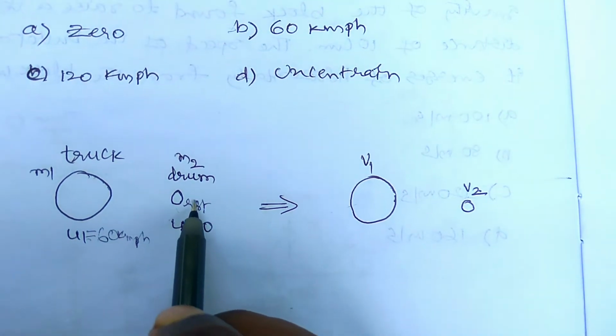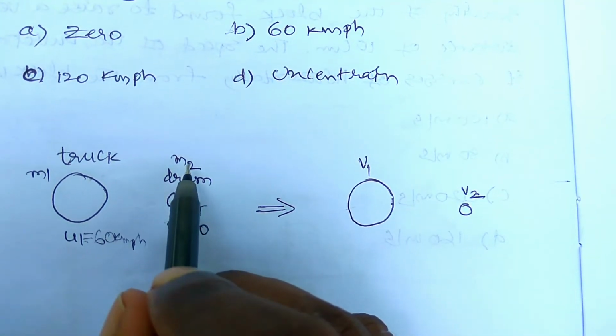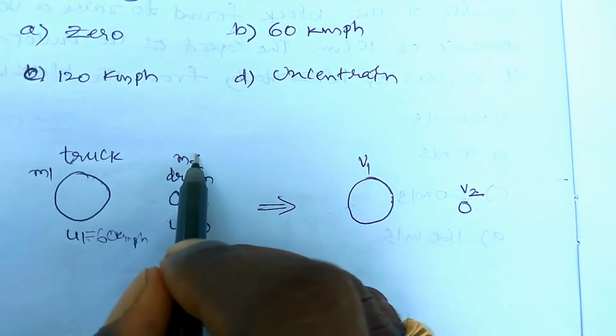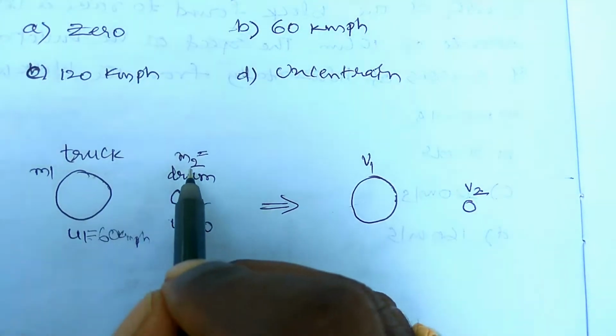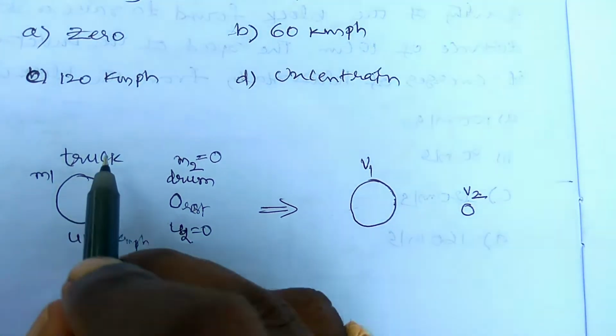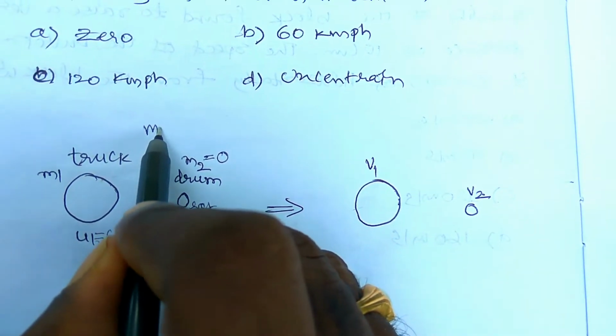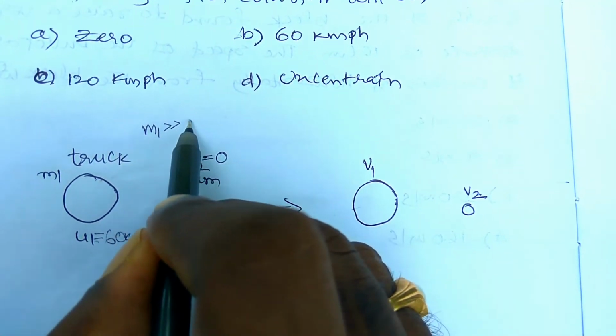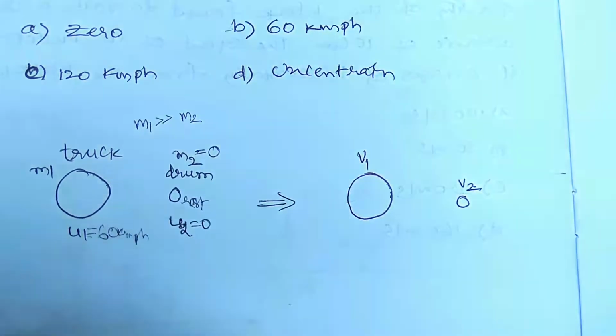But since the drum is light, its mass is very negligible compared to the mass of the truck, so it can be taken as 0. So here m1 is very much greater than m2, that's why m2 is negligible.